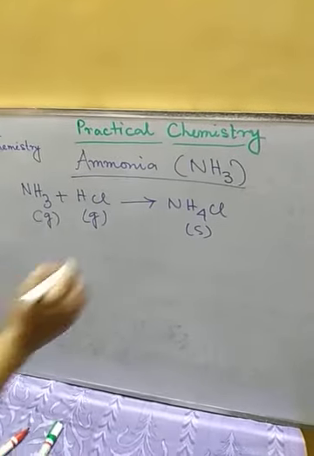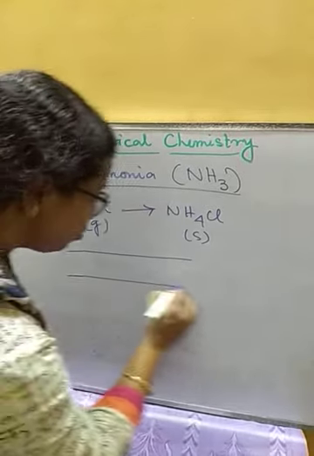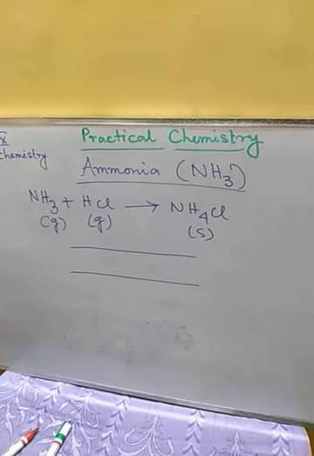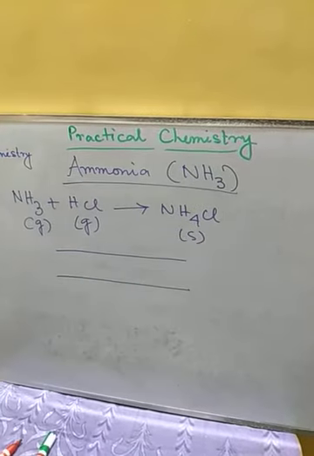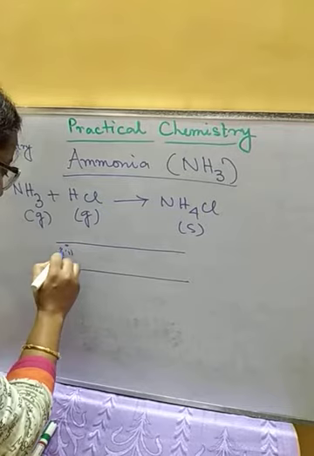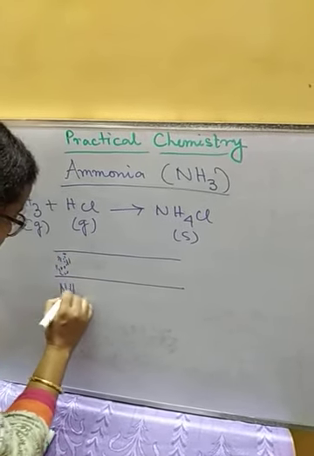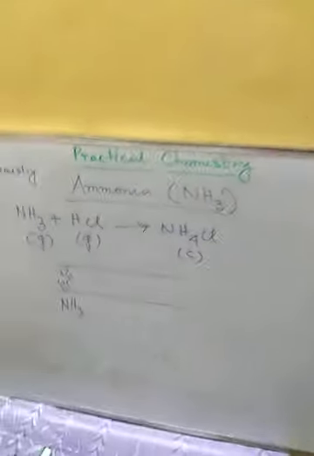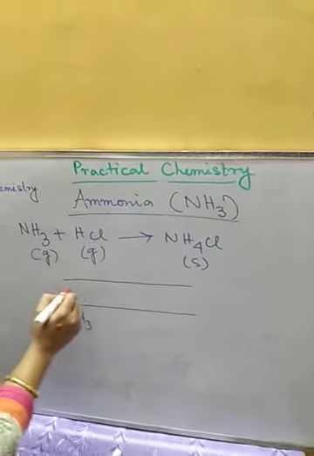Now how are we going to do this reaction? There are two ways we can do it. First of all, we will take a glass tube, and here we are going to take a cotton ball soaked in ammonia.